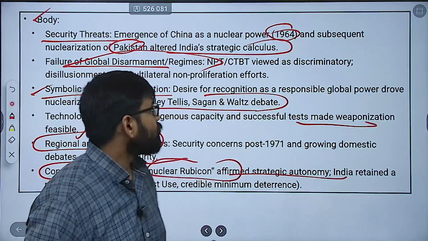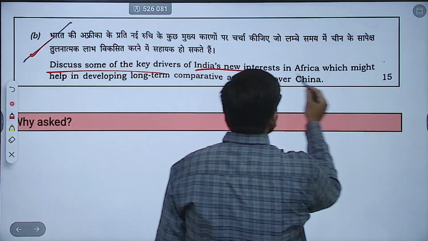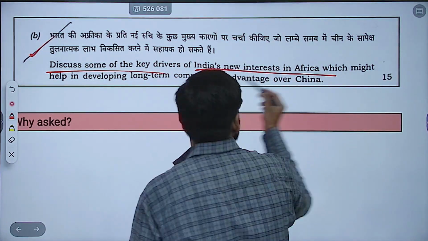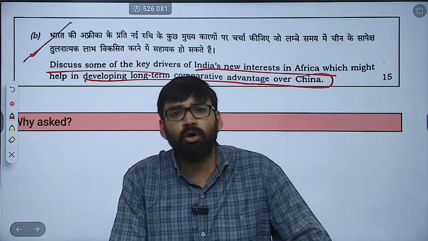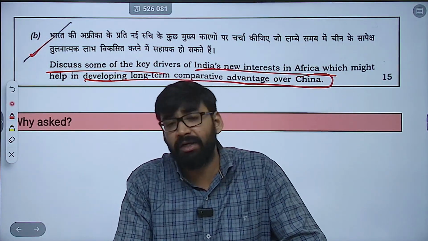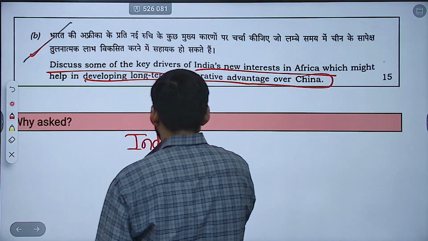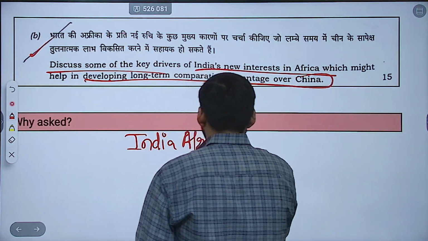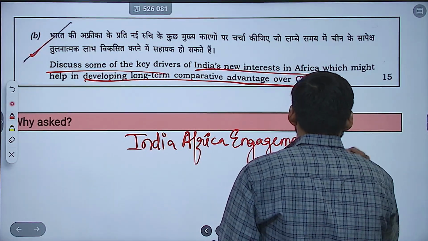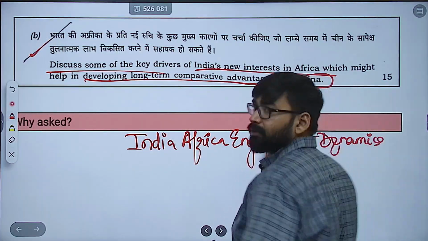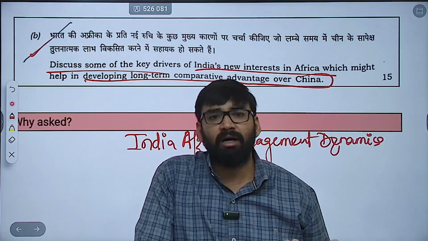Okay. Then next question, 8th B. Discuss some of the key drivers of India's new interest in Africa, which might help in developing long-term comparative advantage over China. So this actually talks about India-Africa relations, or India-Africa engagement dynamics. Okay, that is how India distinguishes itself versus China's approach, you can mention.